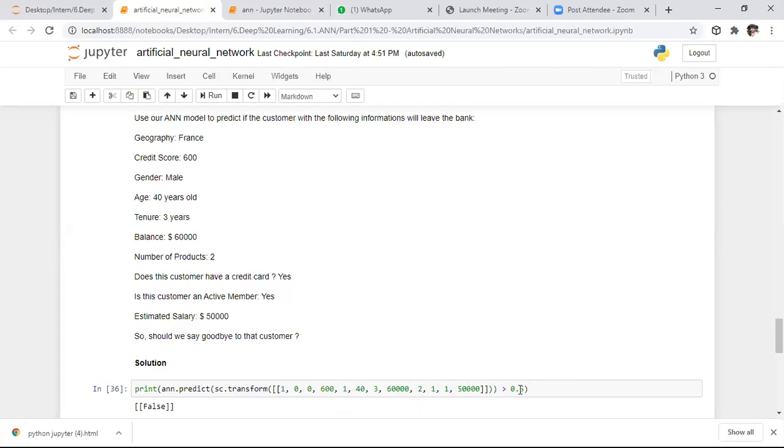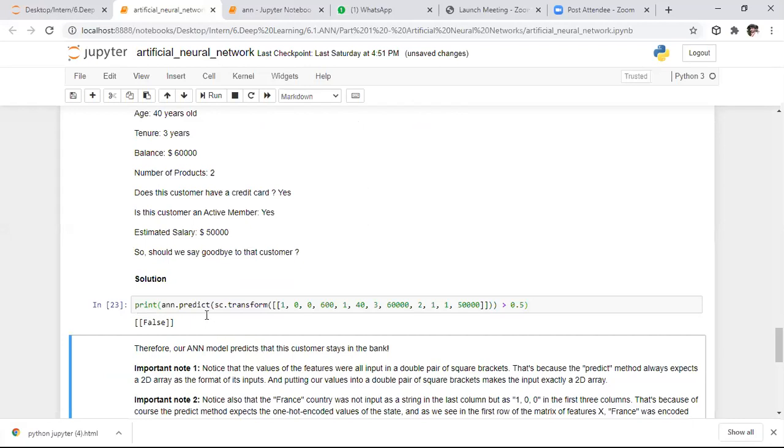For the probability value, we applied a sigmoid activation function at the output layer, right? If the sigmoid function returns a probability above 0.5, it will return true. If it doesn't return a probability above 0.5, it is false. Here it is returning false. False means that the person stayed in the bank. He did not exit the bank; he stayed in the bank only.